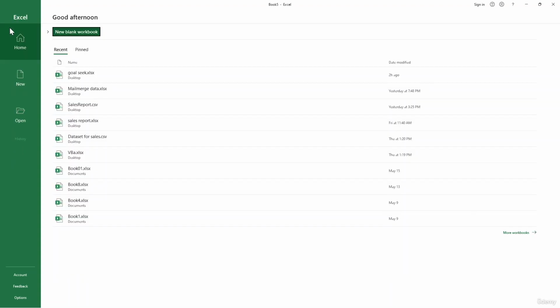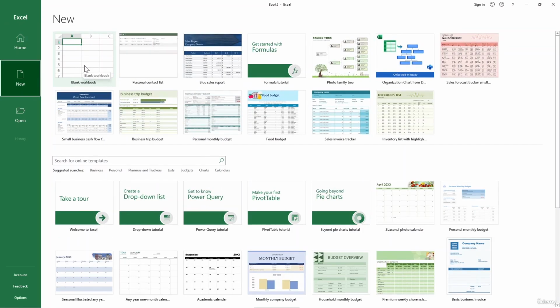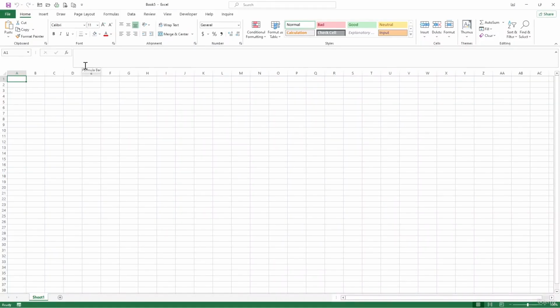Now that we have Excel open, you will see the start screen to create a new workbook. So simply click on the new blank workbook, or click New and choose blank workbook. This will open a new empty Excel workbook for you to work with.